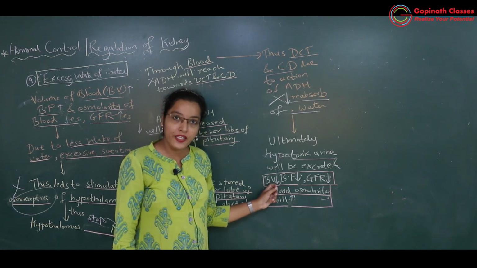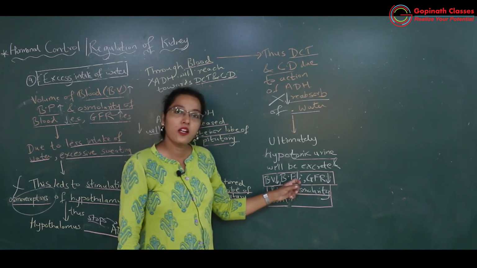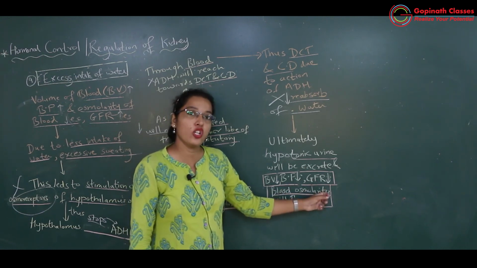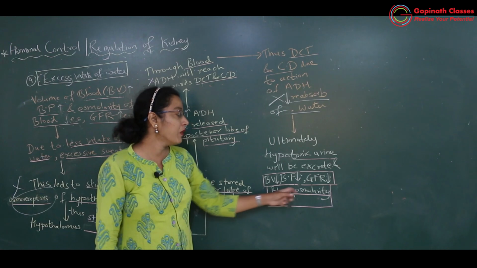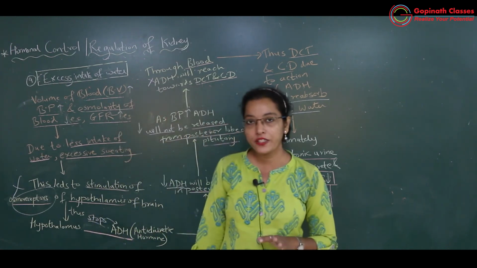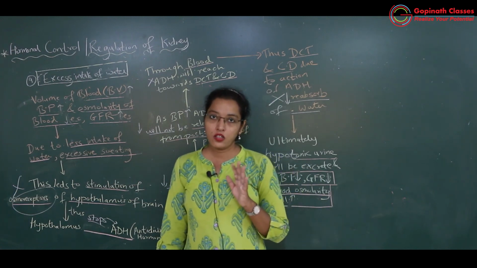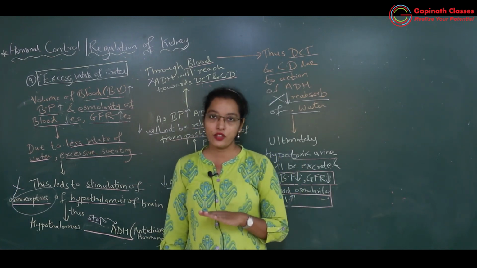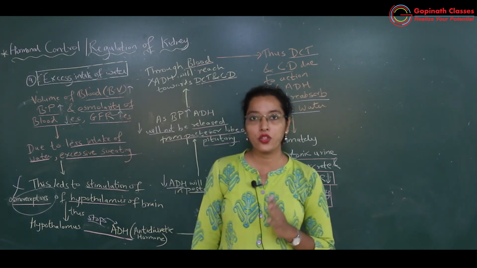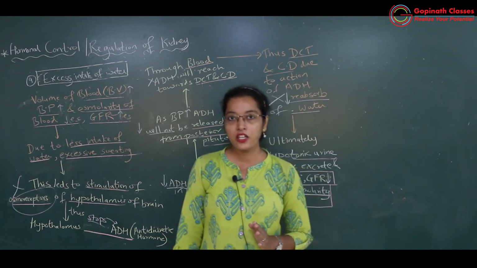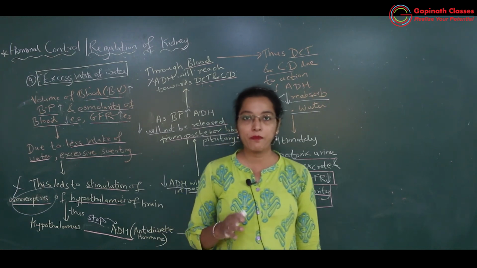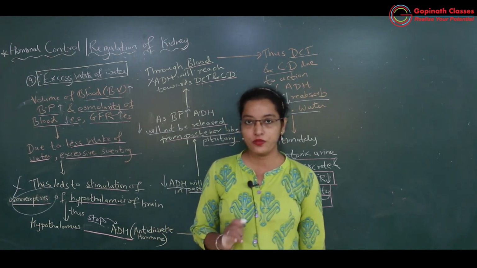Blood volume क्या हो जाएगा? कम हो जाएगा. BP will decrease. Blood volume कम हुआ है तो BP will also decrease. GFR will also decrease. Okay, and blood osmolarity will increase. Okay, got it? So this is all about the hormonal regulation of kidney by secretion of antidiuretic hormone. Okay, then now we will study in the next session other hormones which play very important role in kidney regulations. Thank you.